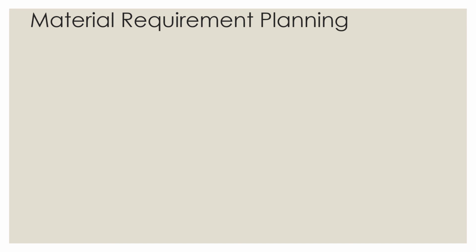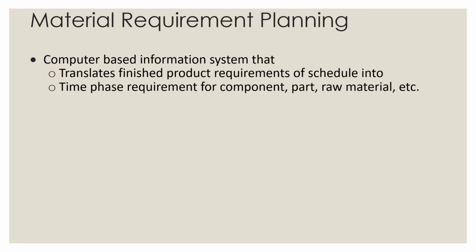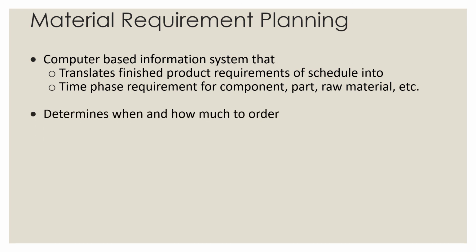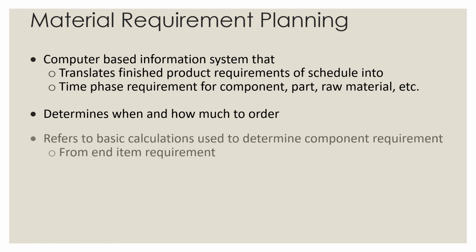Now we have material requirement planning. It is the last topic, a computer-based information system that translates the finished product requirement of the schedule into the time phased requirement for the component parts and raw materials, etc. It determines when and how much to order.